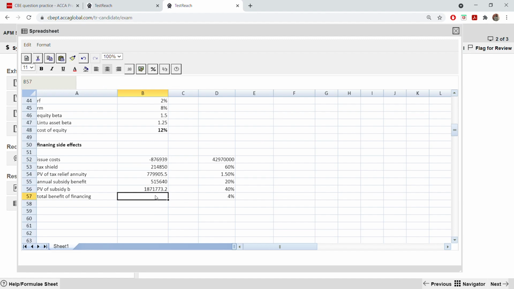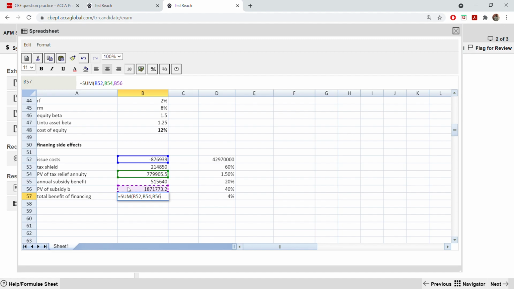Now put a sum function because that's a cost, rest all other benefit. I'm sorry, you don't have to add all, you just have to add this comma the present values only, comma and the present value.